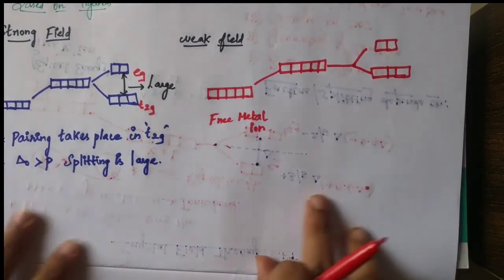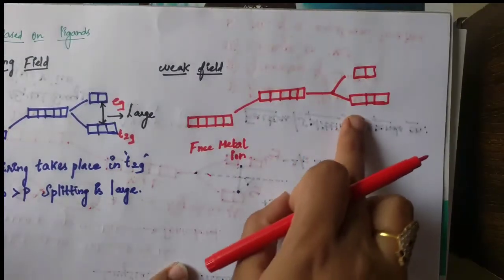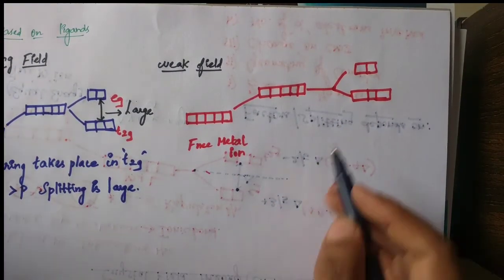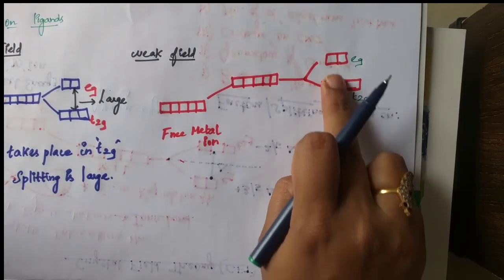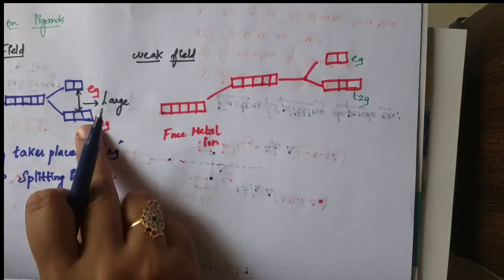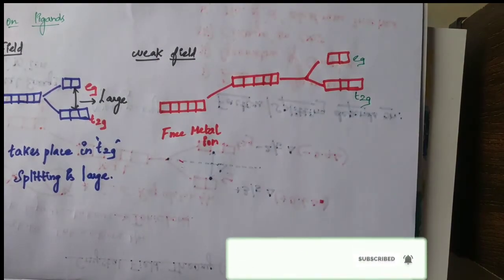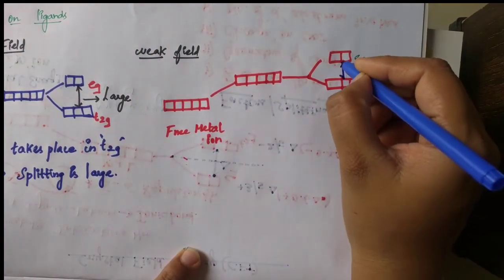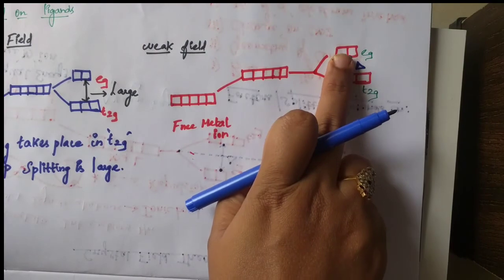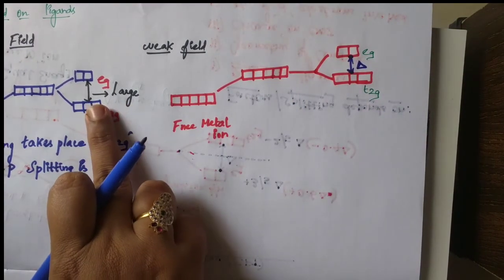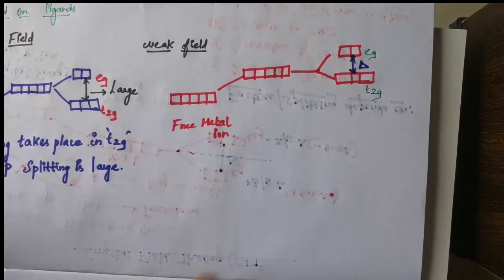Okay students, see here it splits into two levels. This is T2G level, this is EG level. Here see students, splitting is very less than this one. In strong field ligand, splitting is more. In weak field ligand, splitting is less. So here splitting is less. That's why electron can easily move to EG level. When splitting is large, the electron will not move to EG level. Splitting is less means electrons can easily move to EG level.